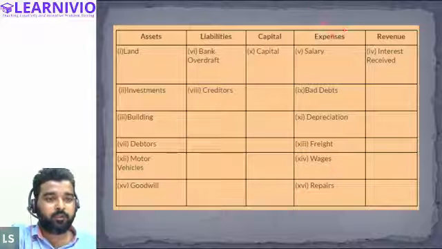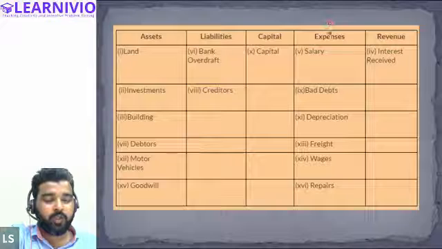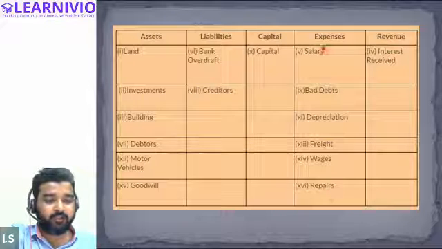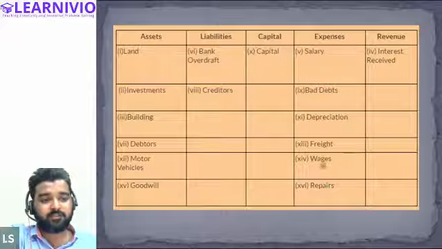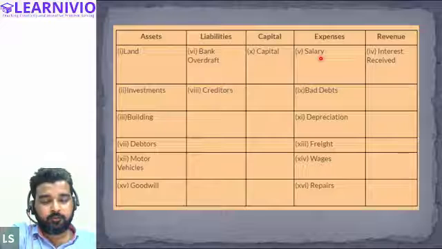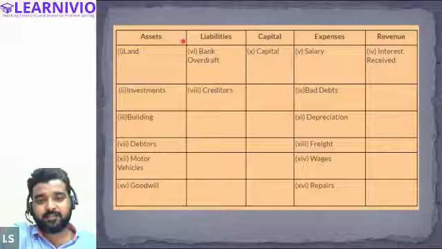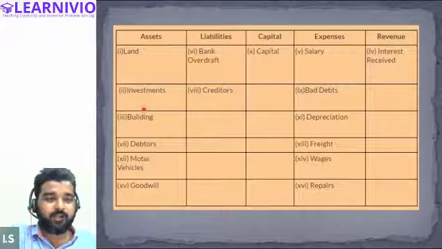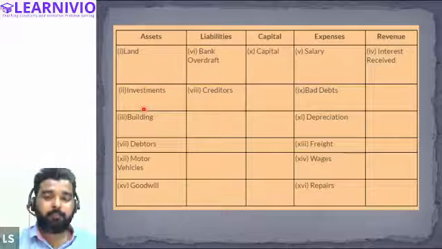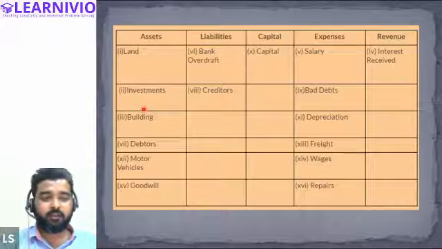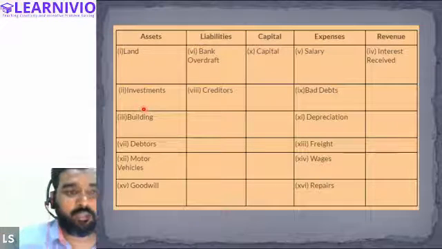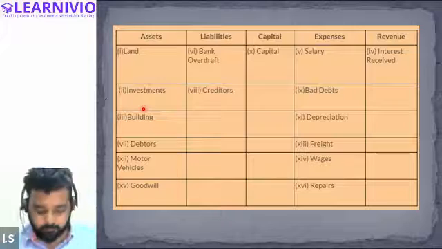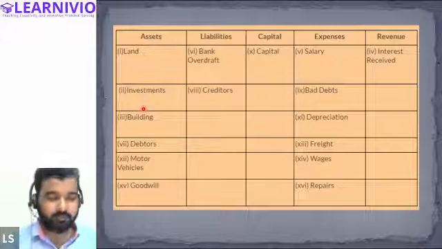We just go into the relevant account, the expense account, and we can directly find out what the different kinds of expenses the business is incurring. Similarly, if we want to know the value of assets, we will just go to the assets account and we will be able to find the different kinds of assets of the business, right? So making an account makes it easier for us to identify the different kinds of asset, liability, capital, expenses, and revenue of the business. Is everybody clear about this?